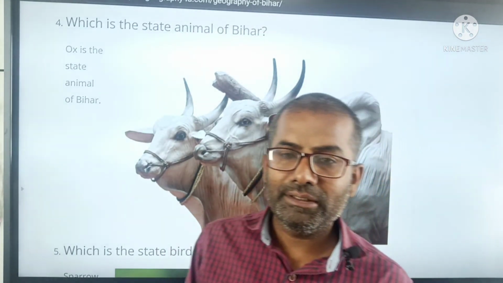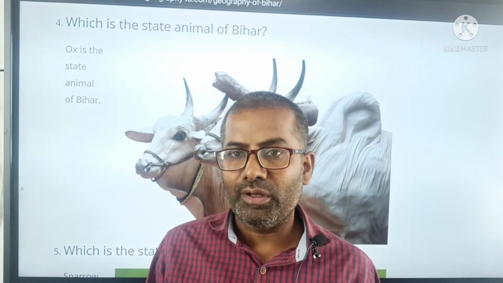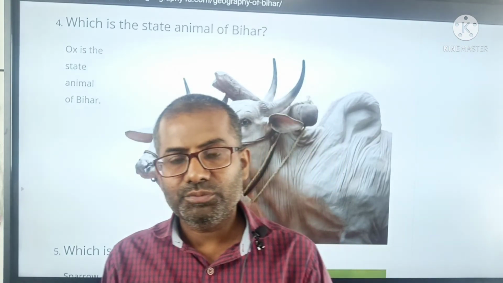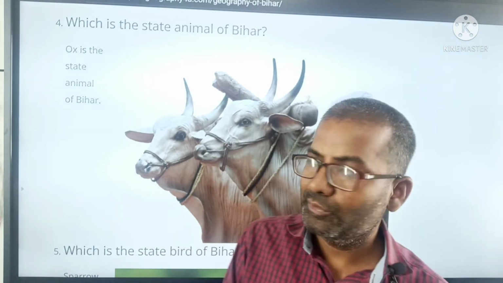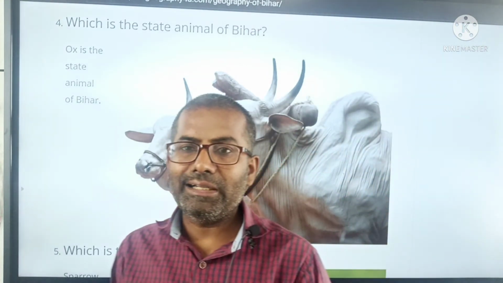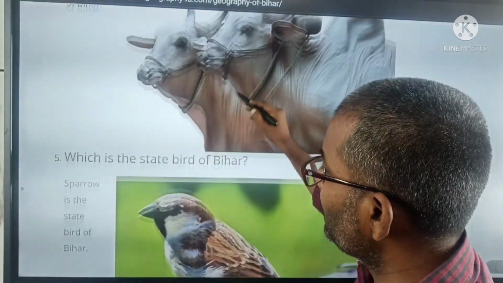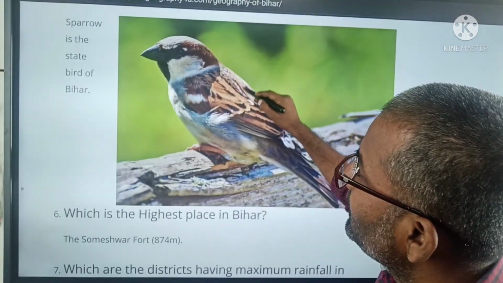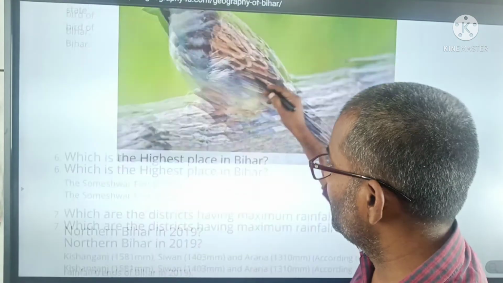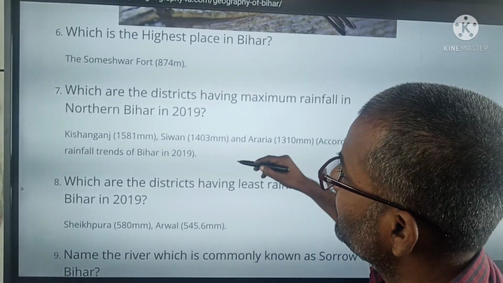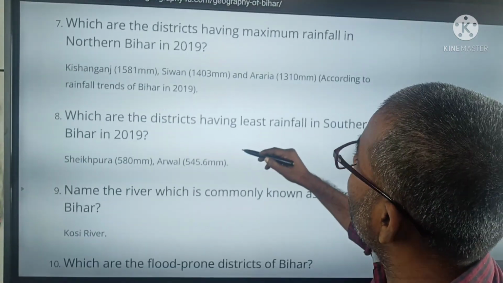The demand for ox is not more now, so we can hardly even see it in rural areas. Which is the state bird of Bihar? Sparrow. Highest place of Bihar? Someshwar.